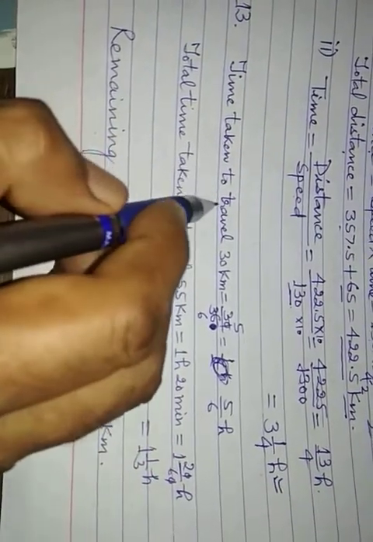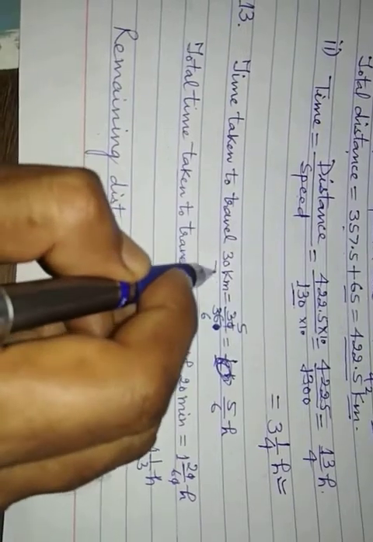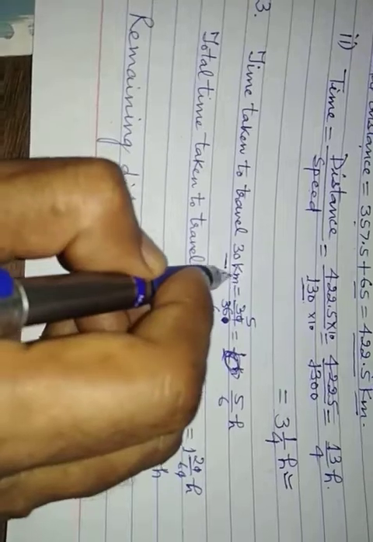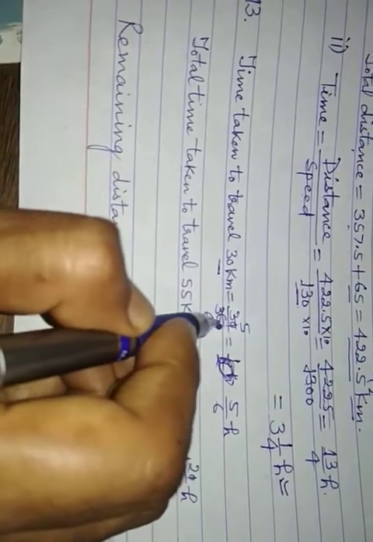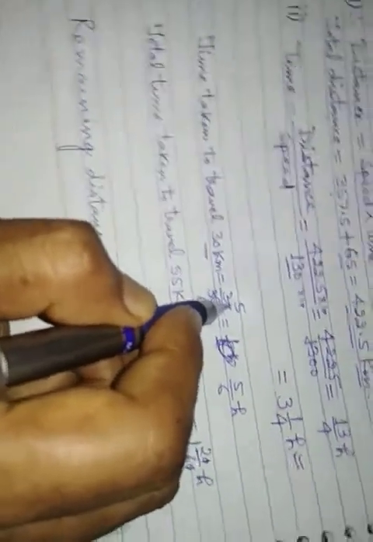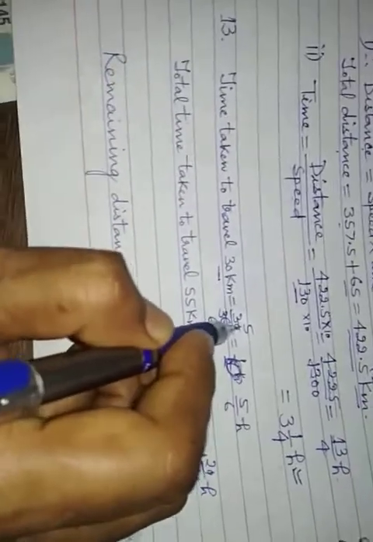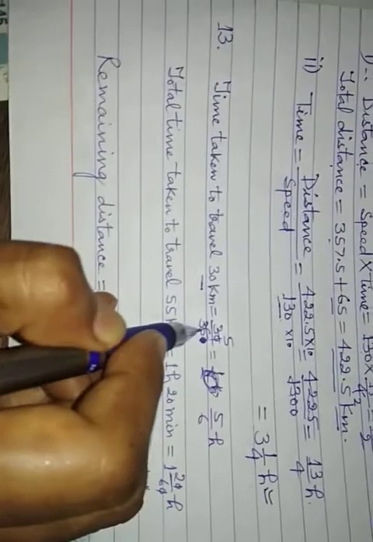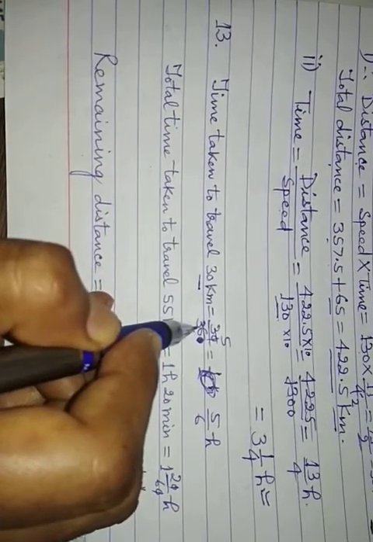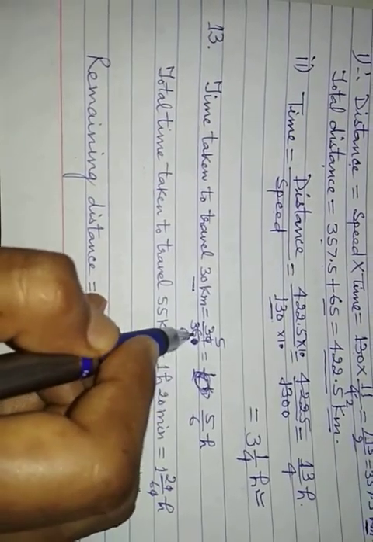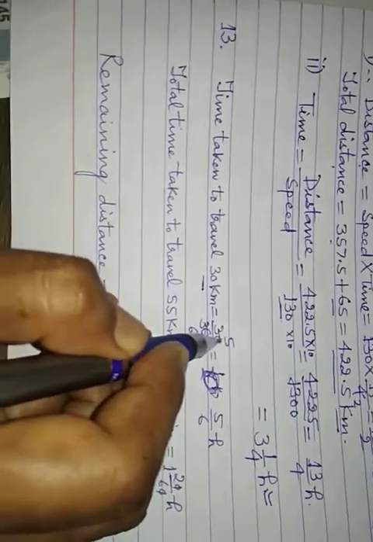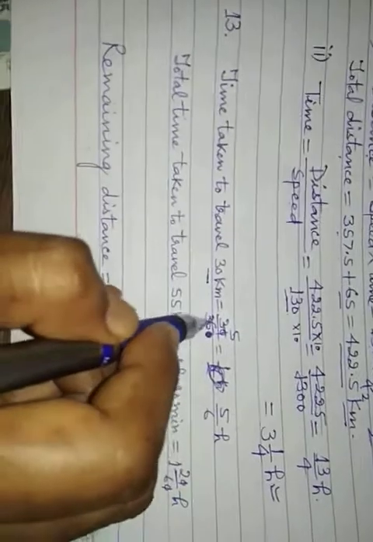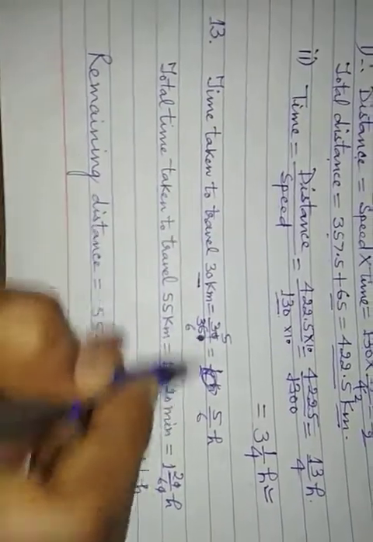So you see, time taken to complete 30 km: time is equal to distance upon speed. Distance is 30 km upon speed is 36 km per hour. So 30 upon 36. 6 fives are 30 and 6 sixes are 36. So 5 upon 6 hour.